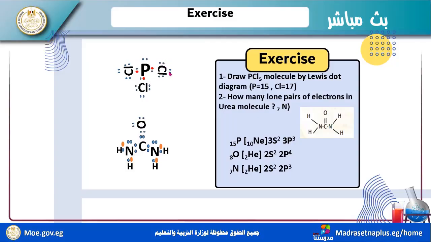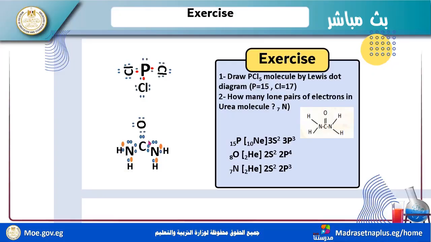Chlorine has lone pair, lone pair, lone pair. Now, this is PCl5, and this is urea. Okay, focus. It is urea. On carbon, this is a bond pair, and this is a bond pair, and this, and this, bond pair, bond pair, bond pair.